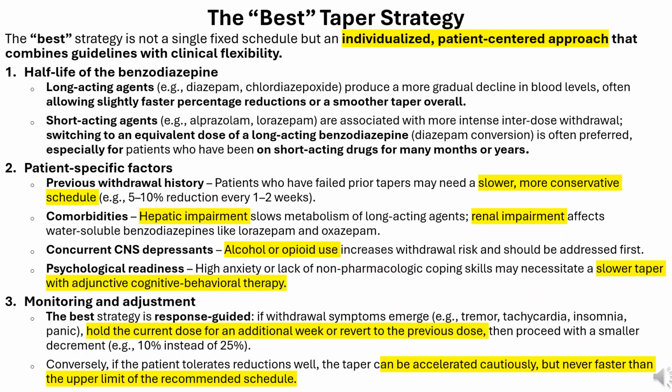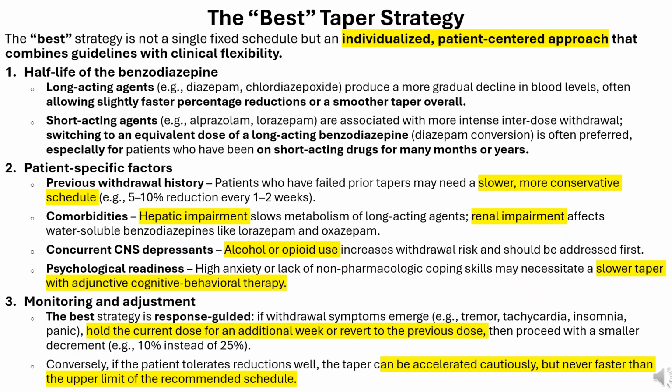Renal impairment affects water-soluble benzodiazepines like lorazepam and oxazepam. Concurrent CNS depressants: alcohol or opioid use increases withdrawal risk and should be addressed before or during taper. Psychological readiness: high anxiety or lack of non-pharmacologic coping skills may necessitate a slower taper with adjunctive cognitive behavioral therapy. Monitoring and adjustment. The best strategy is response-guided.